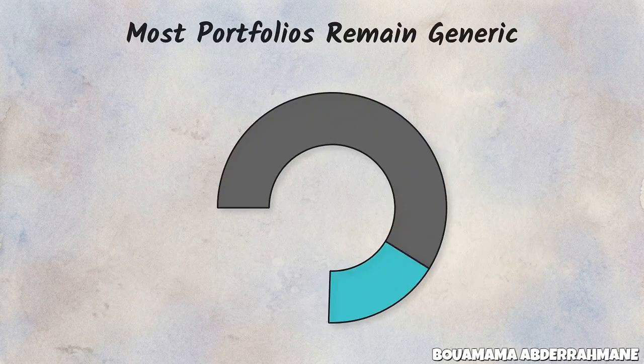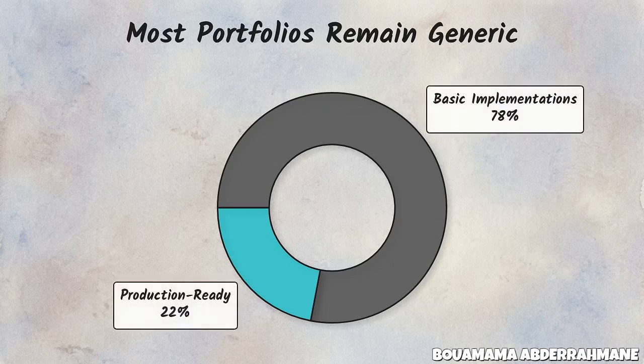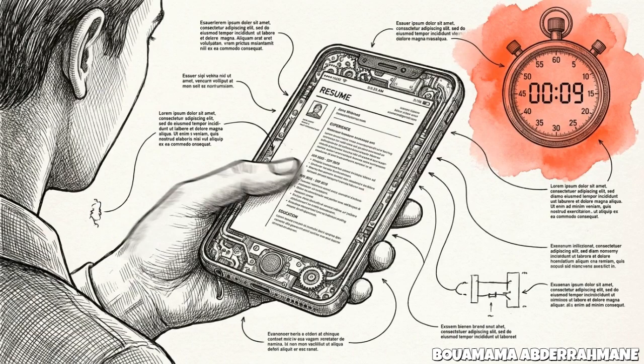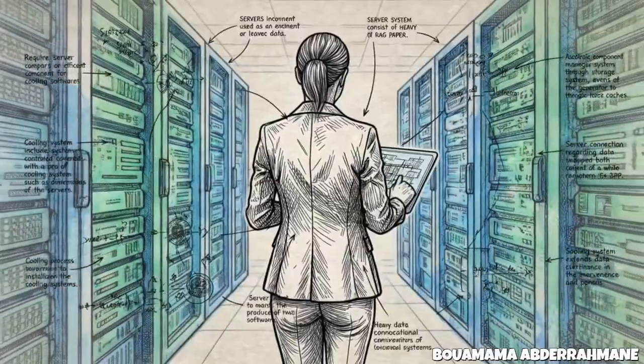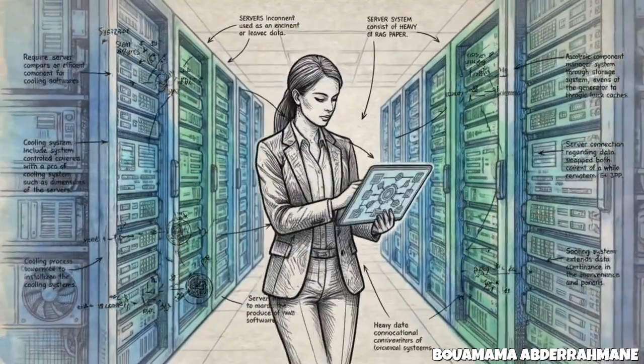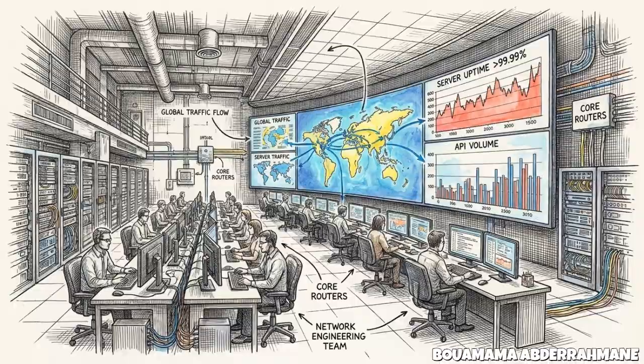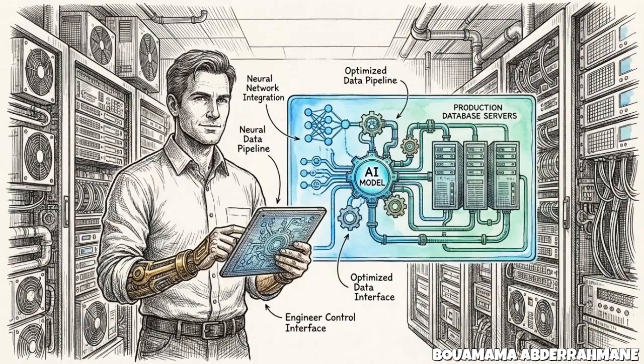Industry data from 2026 indicates that 78% of AI engineering portfolios rely on generic tutorial-based projects. These portfolios typically result in less than 10 seconds of engagement from recruiters. To stand out, you must demonstrate end-to-end ownership, showing you can design the vector pipelines, the evaluation judges, and the deployment infrastructure that makes the system work at scale. Software engineering has evolved. Success now belongs to those who can bridge the gap between a raw probabilistic model and a rigorous production-grade architecture.